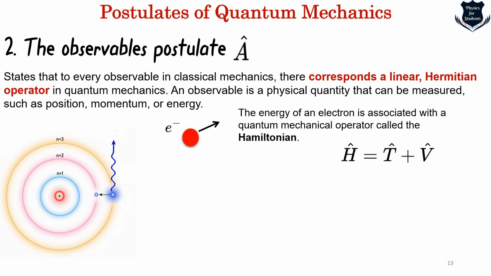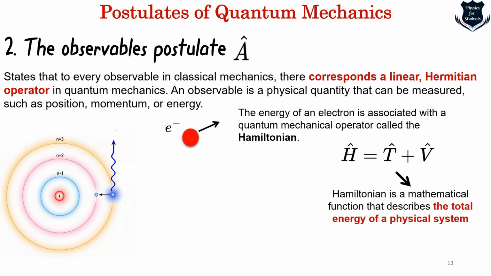Hamiltonian is just the addition of the total energy of a system, the potential and the kinetic energy. So the Hamiltonian is a mathematical function that describes the total energy of a system. Why I am defining it, you will soon come to know, but here the energy of the electron is basically a quantum mechanical operator which is called Hamiltonian.